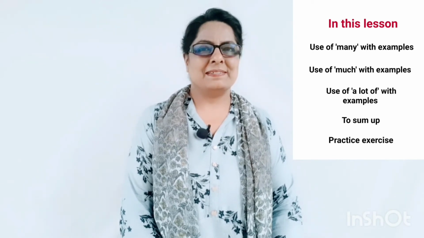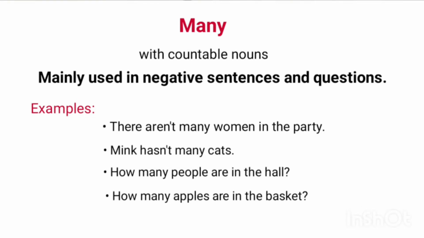Let's get started. Many. Many is used with countable nouns. It is mainly used in negative sentences and questions. Examples: there aren't many women in the party. Mink hasn't many cats. In these negative sentences, many is used with countable nouns, women and cats.